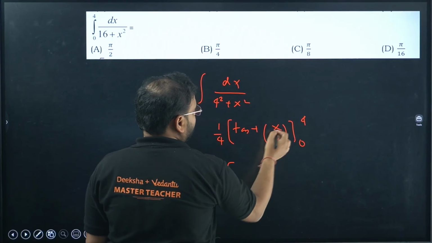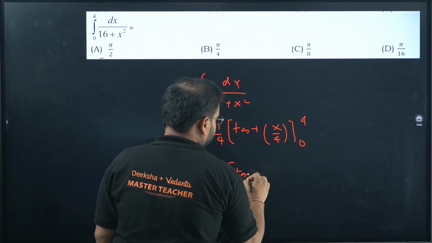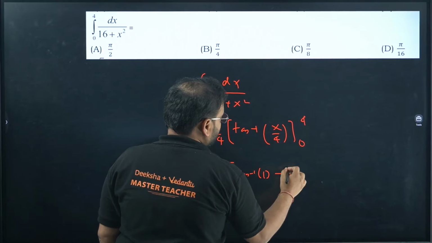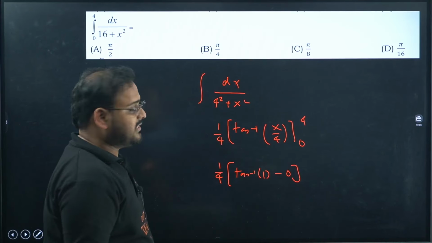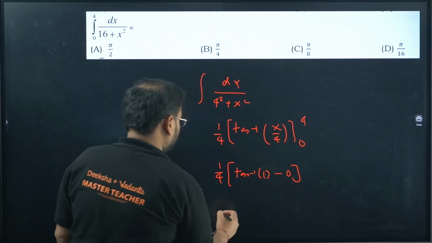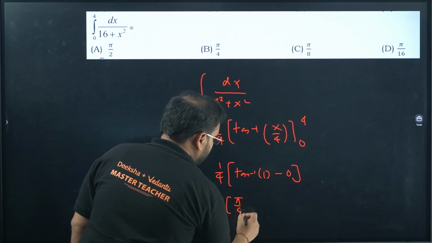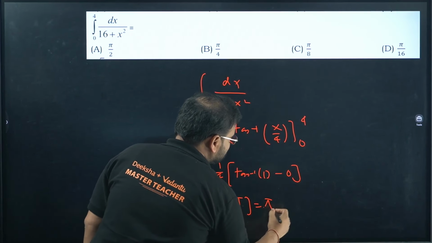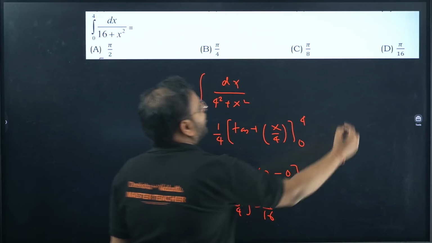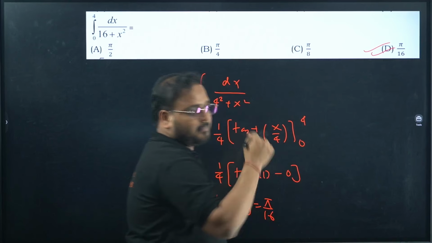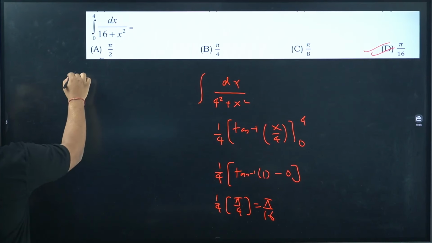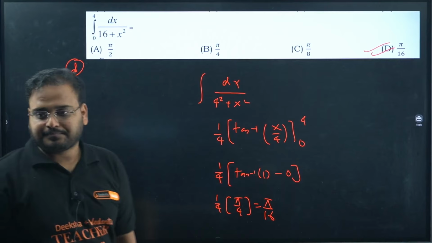Check here, when you put 4, you'll get tan inverse of 1, and over here you'll get tan inverse of 0, which is 0. That's why I wrote directly as 0. 1 by 4, and this will be pi by 4. Answer is pi by 16. Option D. Clear?